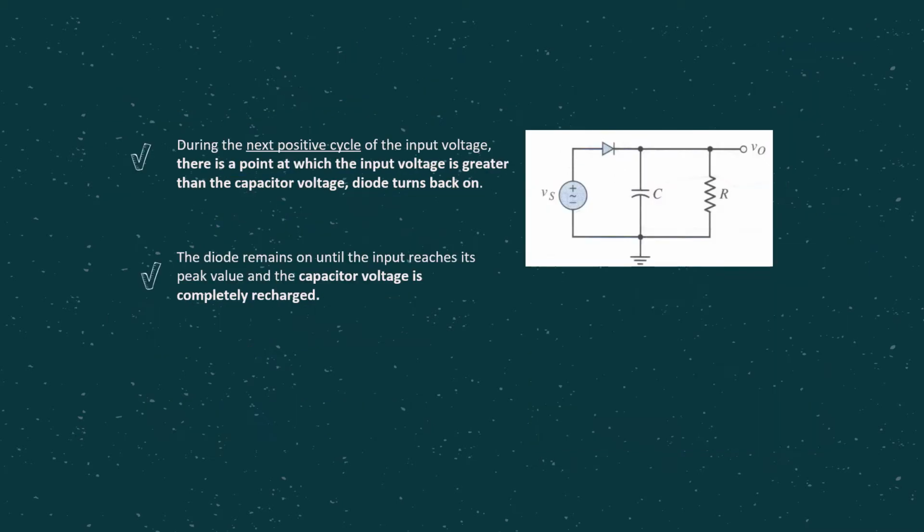Then if you consider the next positive cycle of the Vs, there is a point at which the input voltage will become larger than the capacitor voltage. Remember, I was showing you the diode where we have Vc and we have Vs, right? Before this, Vc is decreasing because the capacitor is discharging.